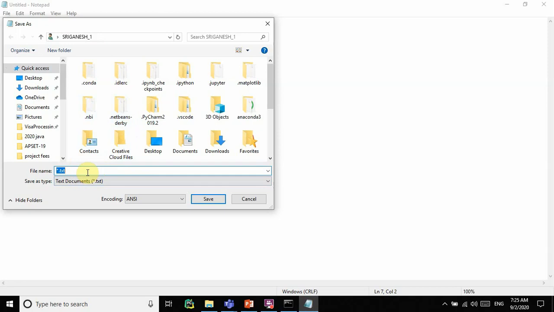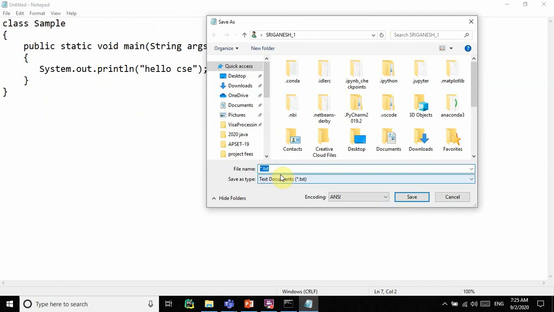How to give a name? Here the saving name should match the class name. Whatever name you give as the class name, sample, the same name you should give here. Otherwise it won't execute. The class name should match the file name.